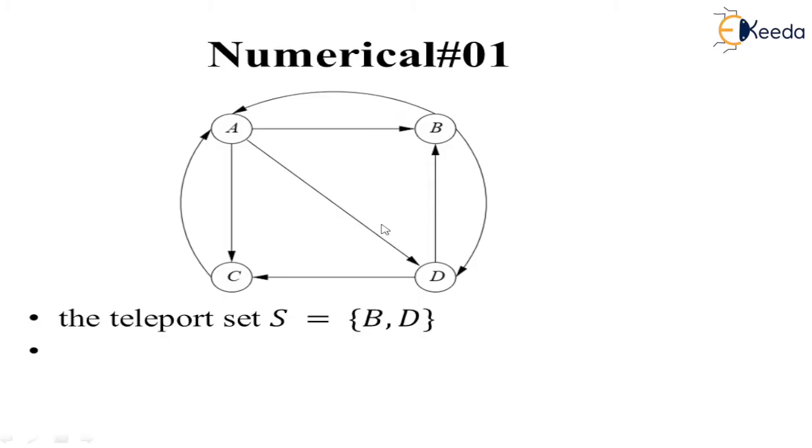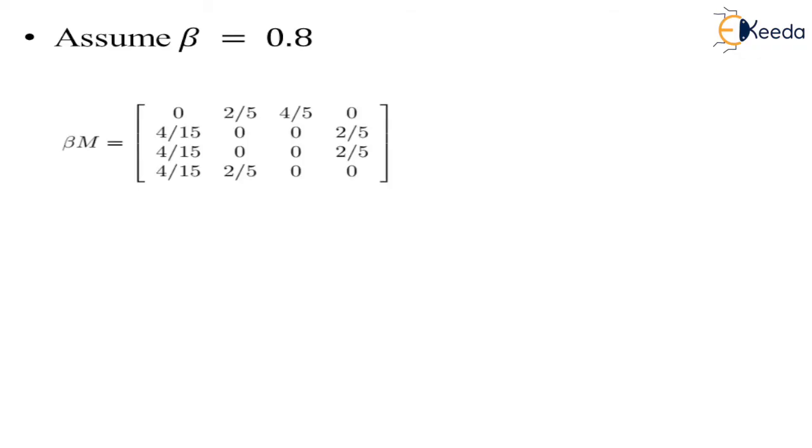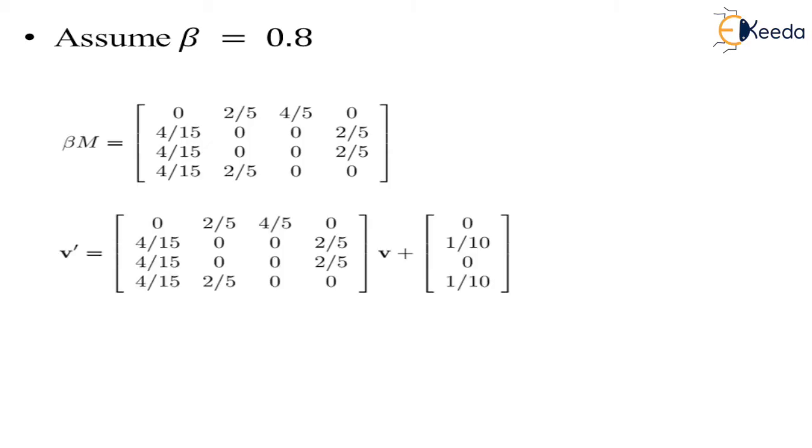We have a graph. In the given graph, we have a teleport set which is provided, that is B and D. B and D are the specific topic that we want from this whole website. We assume beta value as 0.8. We calculate beta into M, so 0.8 multiplied by the matrix, which we already know how to calculate. Then we are going to calculate V dash.